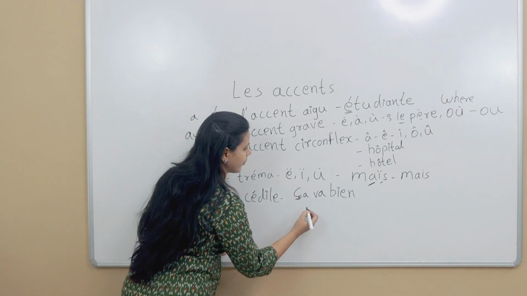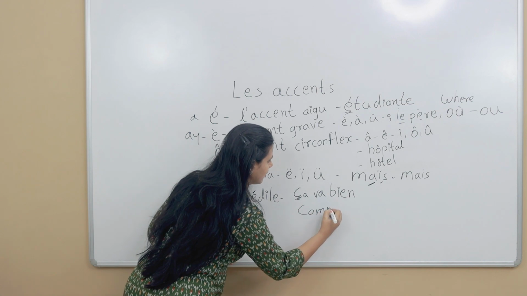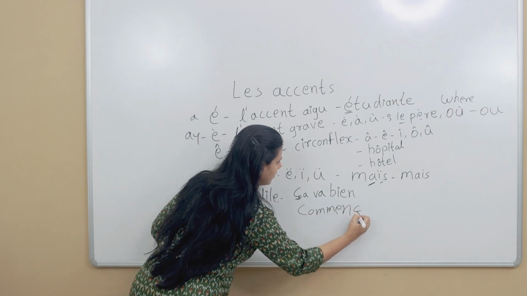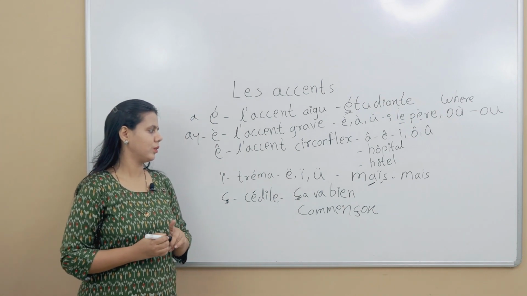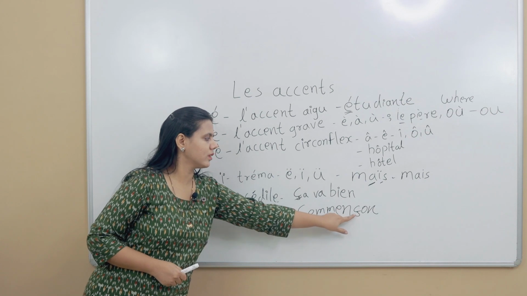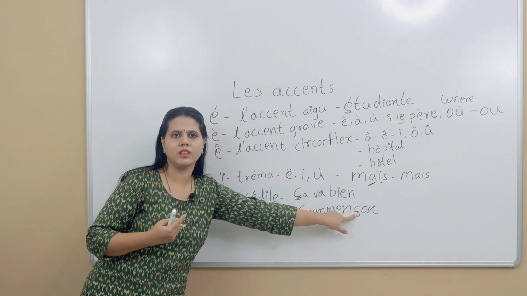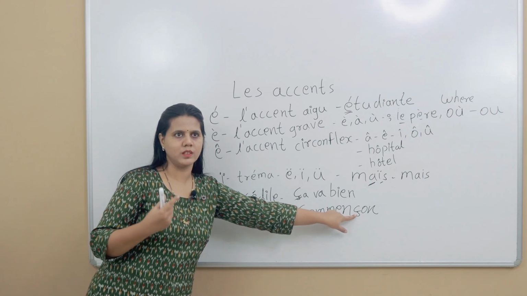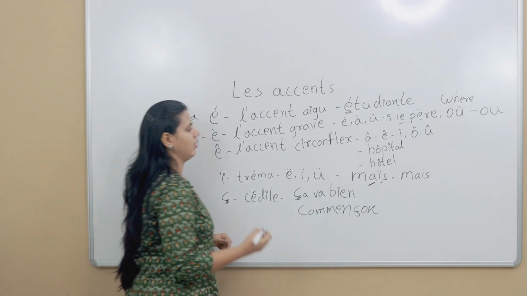Next is comment ça va. Before a, o or u, if there is a cédille, it is pronounced s. Otherwise, it is pronounced k.